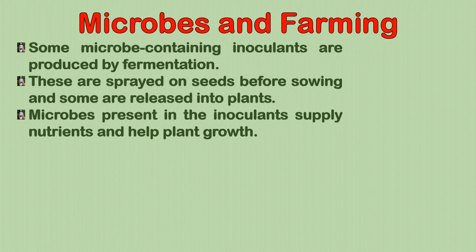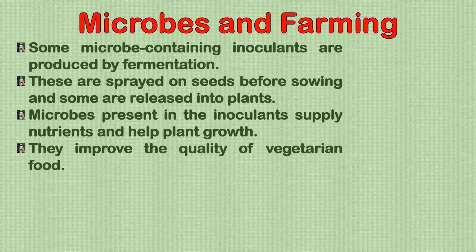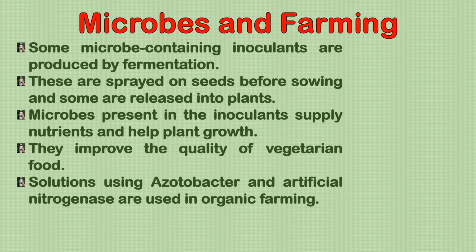Microbes present in the inoculants supply nutrients and help the plant to grow. They also improve the quality of vegetarian food. So, solutions using azotobacter are used instead of artificial nitrogenous fertilizers in organic farming.